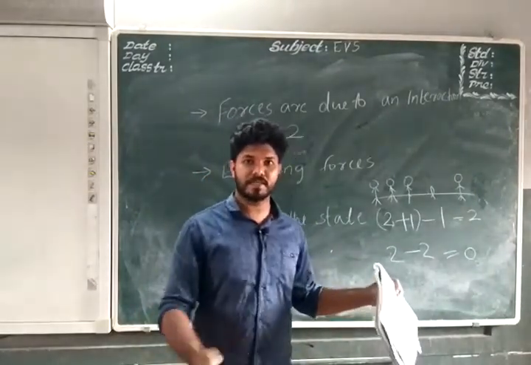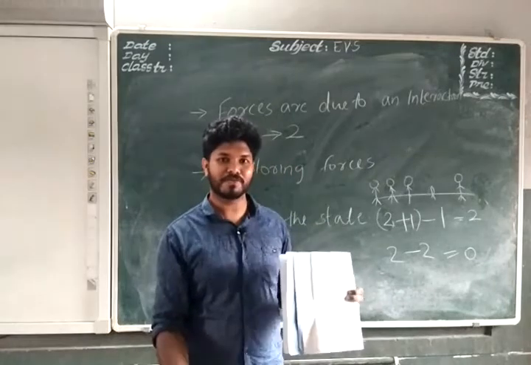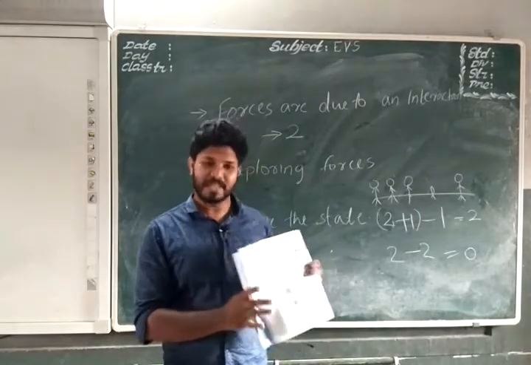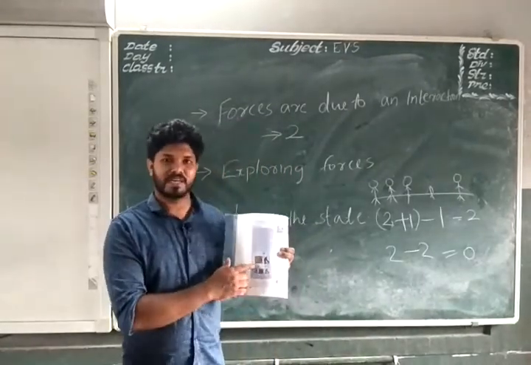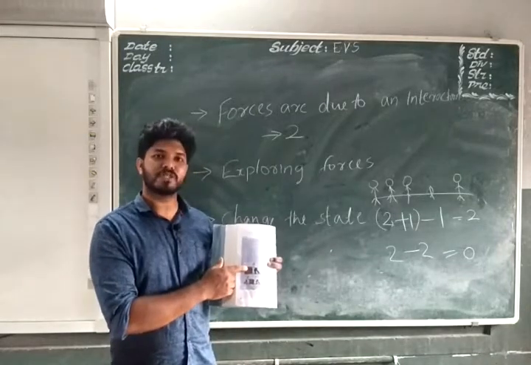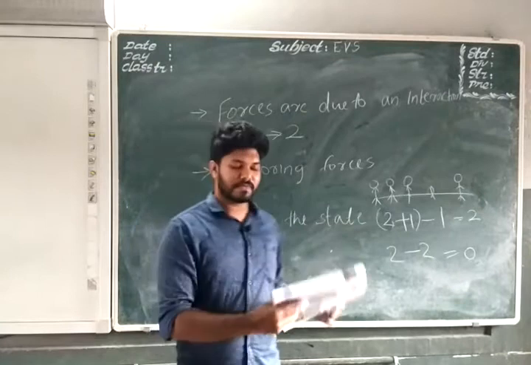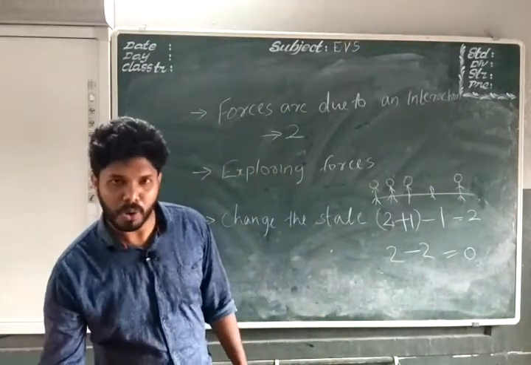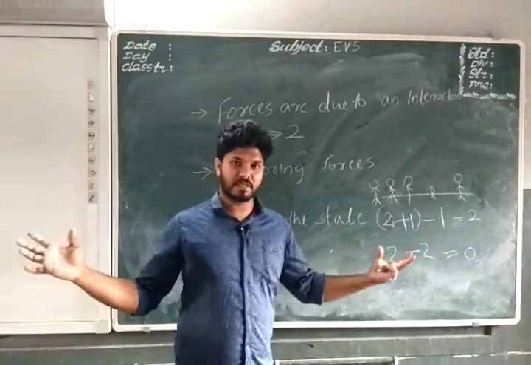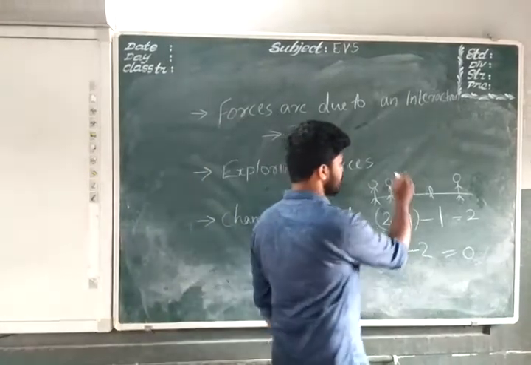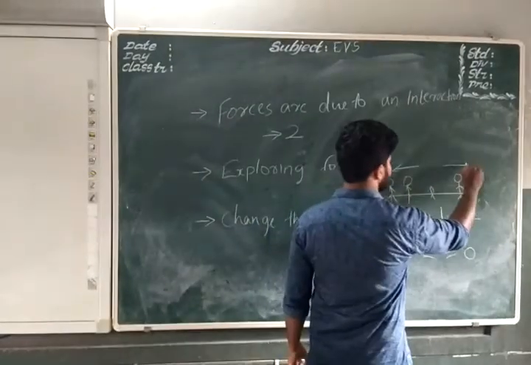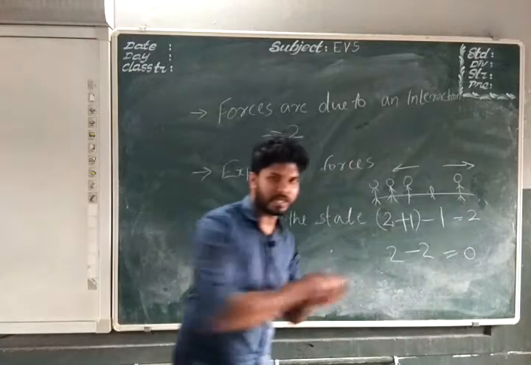Their forces get cancelled by each other, and there will be no motion for the box, isn't it? So there will be no motion for the box in the second case, and there will be motion for the box easily in the first case. So that is when the forces are acting in opposite directions. Here this force is acting in this direction, and this force is acting in this direction, they are pulling.